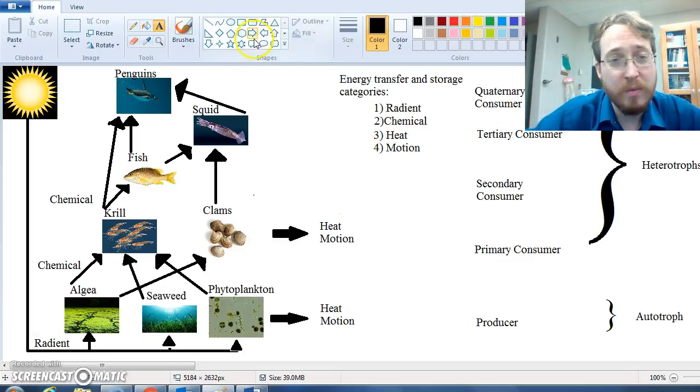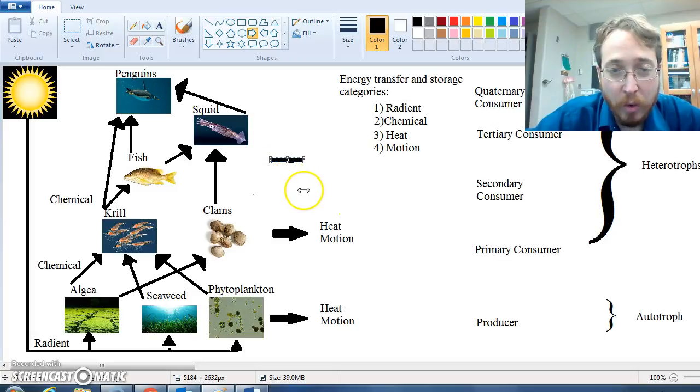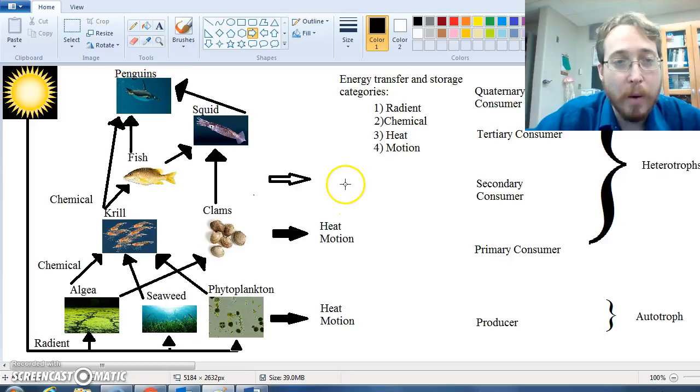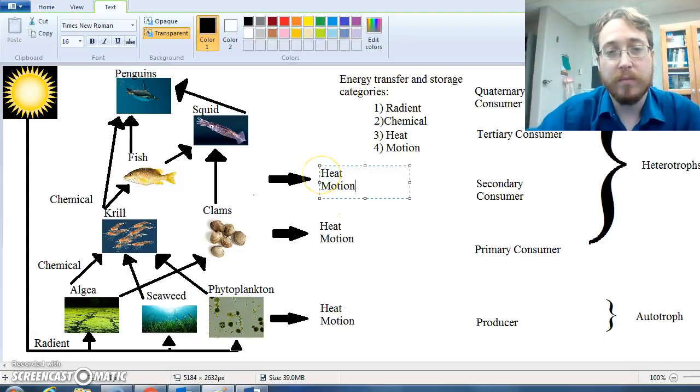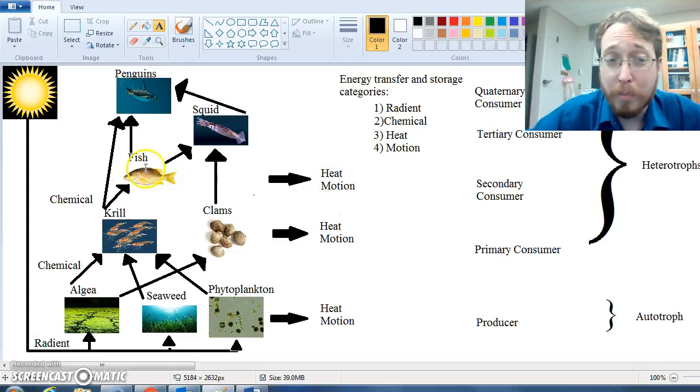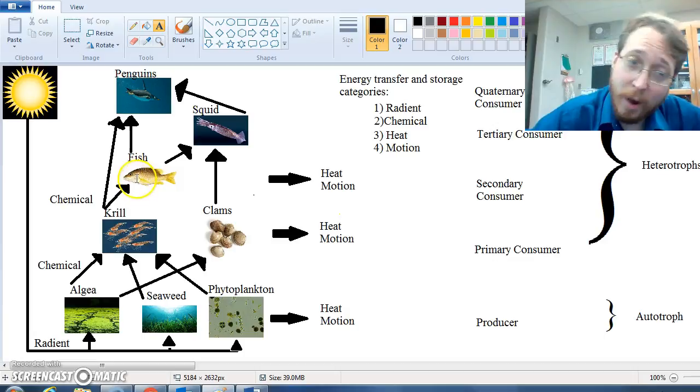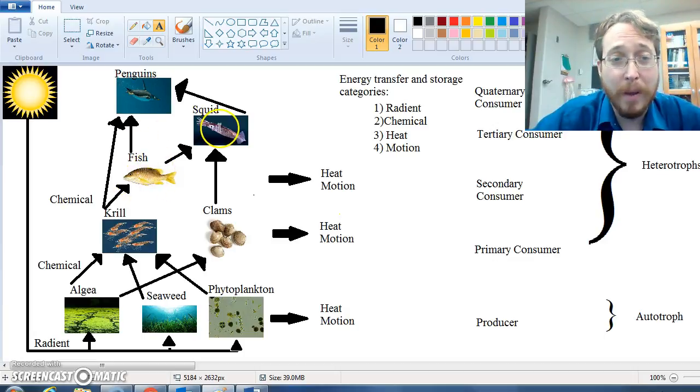Well, what do the fish do? Same thing as the others. They use some of that energy to run their body, which means it's lost to the environment as heat and motion, just as we did before. But they also use some of it to build the fish body. And so now we're building a fish body, which gets eaten by penguins and squids.